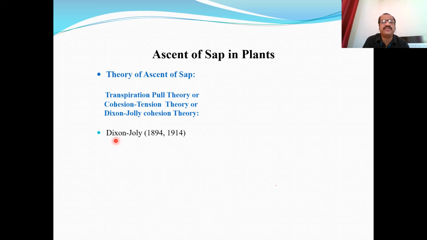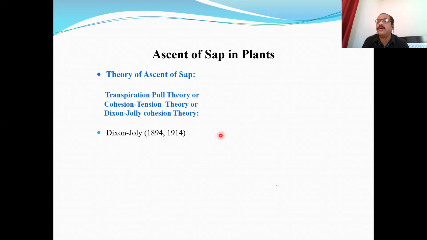One is Henry Dixon and his friend John Joly. The surname is Joly, not Jolie. Henry Dixon was a botanist, and John Joly, his friend, was a physicist. So Dixon was concerned with the living processes inside the plant, whereas Joly was concerned with the non-living processes, the physical forces that are responsible. As they were friends, they proposed this very nice,